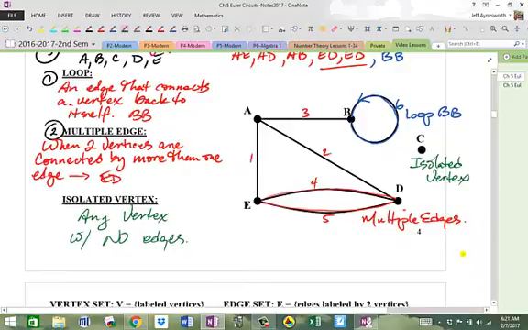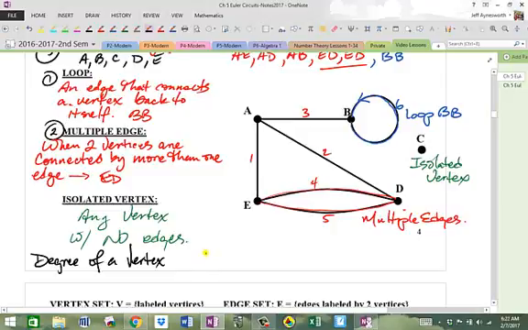And the last thing I want to talk about that we're going to be using in future lessons is what's called the degree, okay? So I'm going to add that in. So write this down. Degree of a vertex. We're going to be dealing with that. You heard me talk about it a little bit the other day when we talked about unicursal tracings, although I didn't use the word degree.